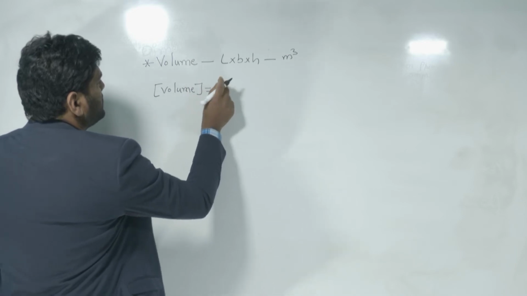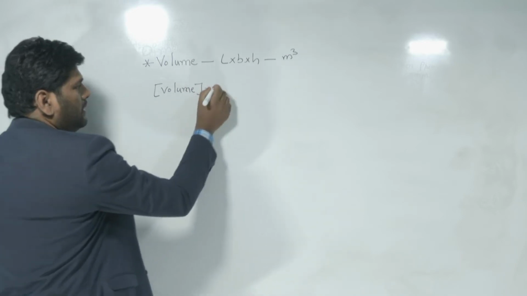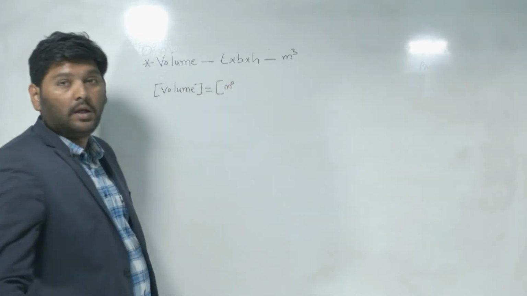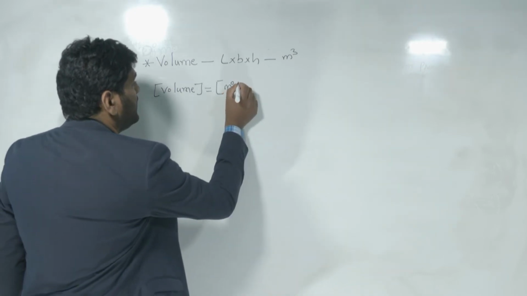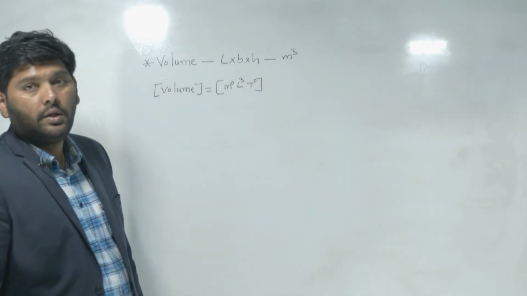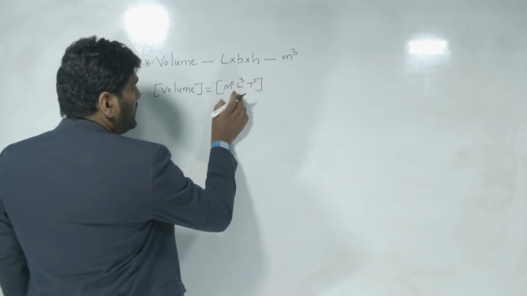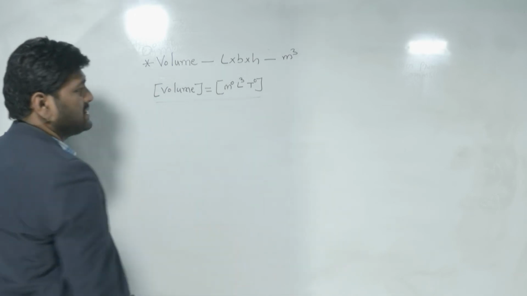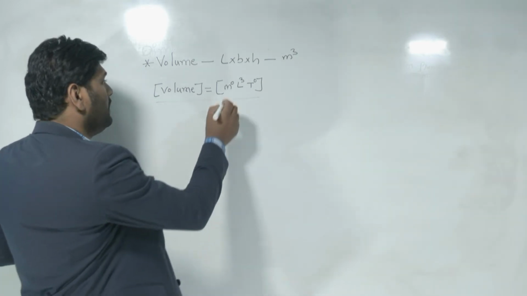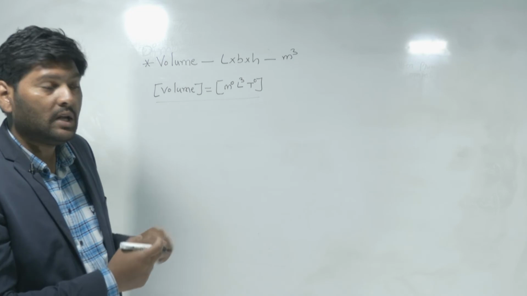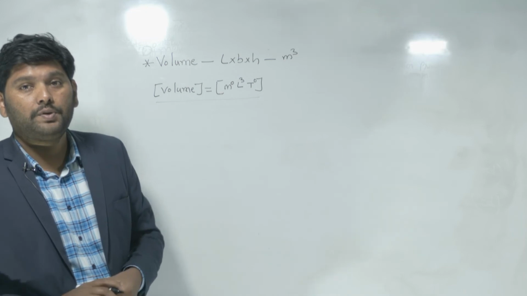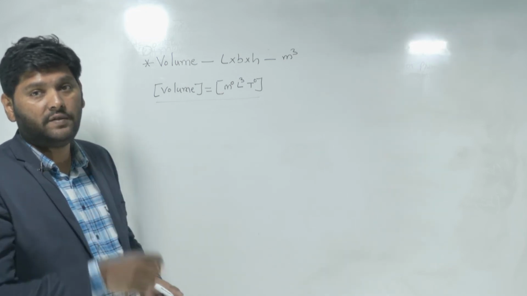How much is the mass contribution here? Mass contribution is 0. The length contribution power is 3, and time contribution is nil. So this is the dimension formula. The whole expression is the dimensional equation, this part is the dimension formula of volume, and the powers are the dimensions: power of mass is 0, power of length is 3, power of time is 0.